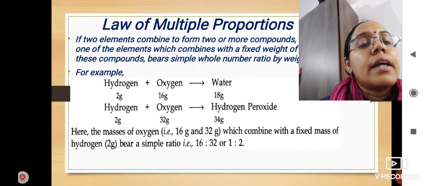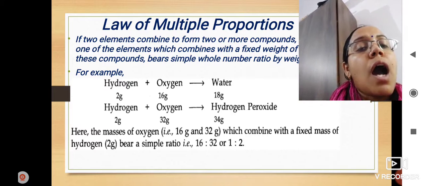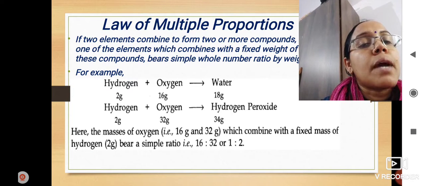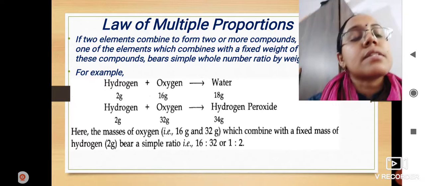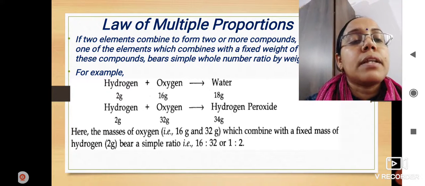So here H2 is combining with oxygen O2 to form H2O. How much hydrogen is combining? 2 gram of hydrogen is combining, and with how much oxygen is it combining? It is combining with 16 gram of oxygen. How much water is formed? Water is formed, 18 gram.